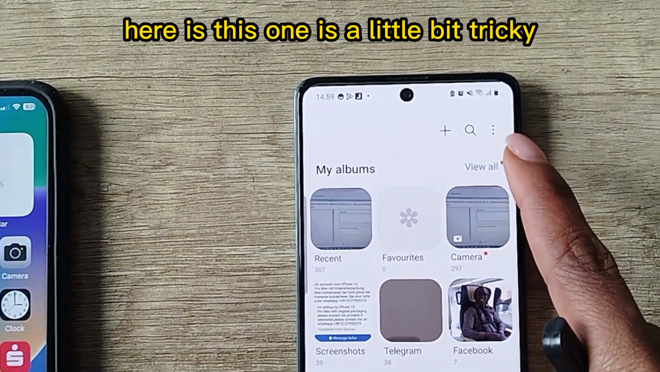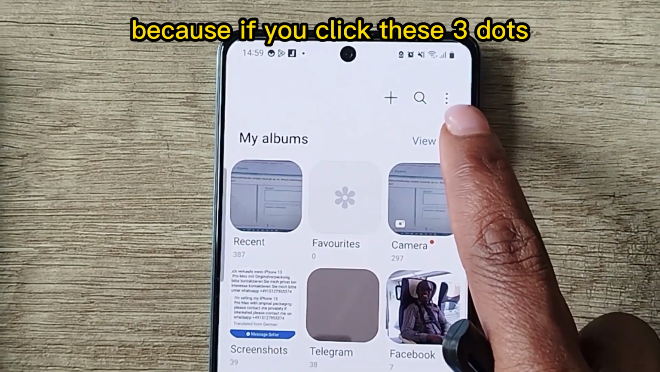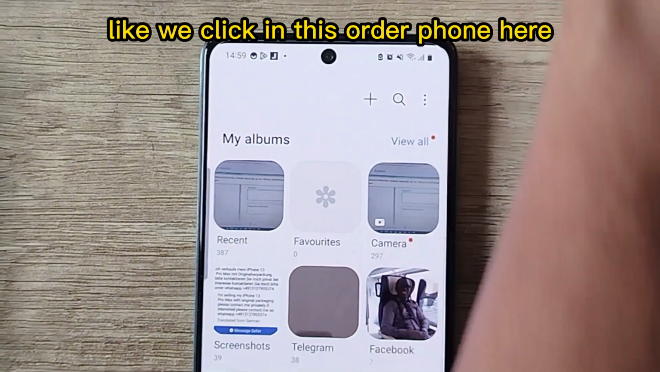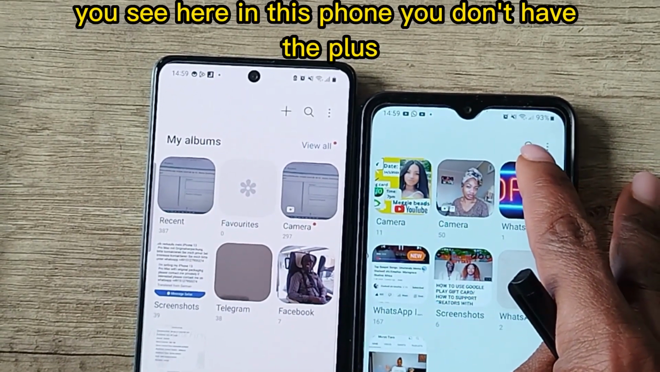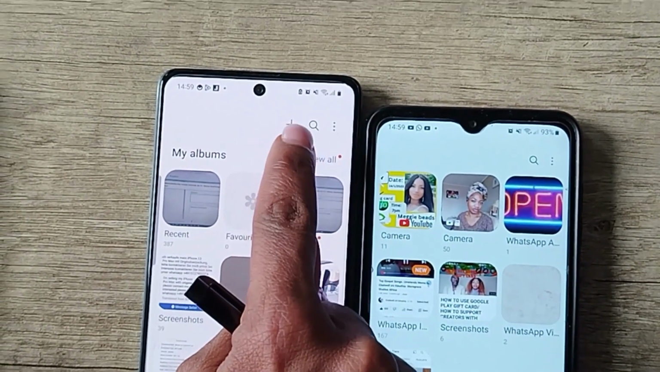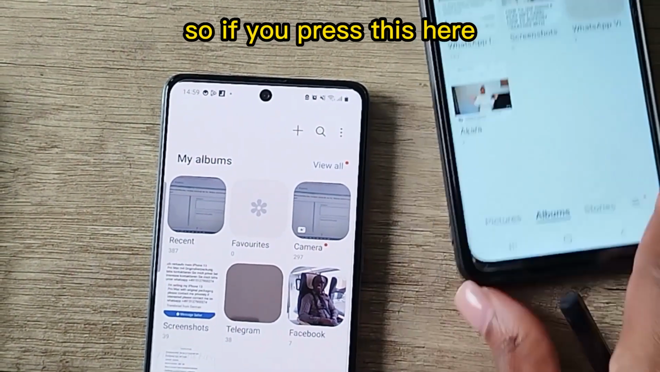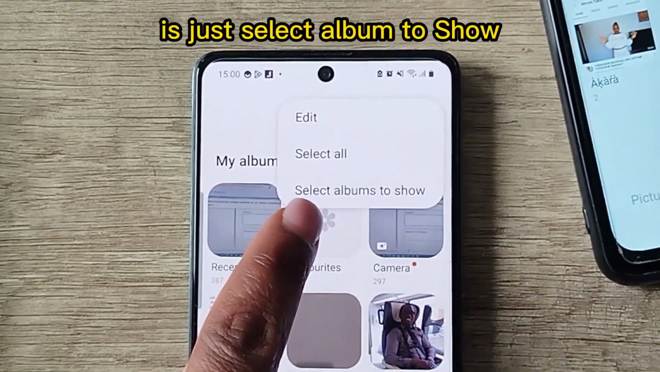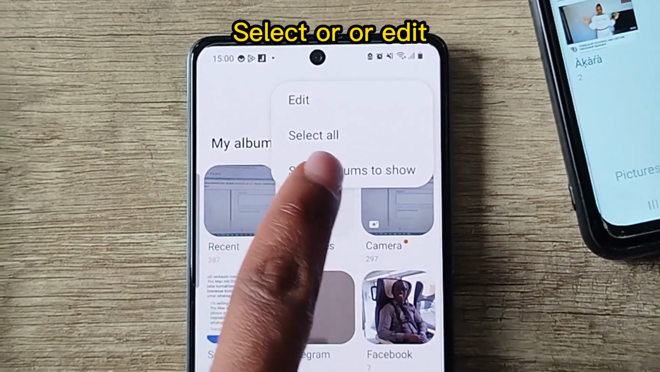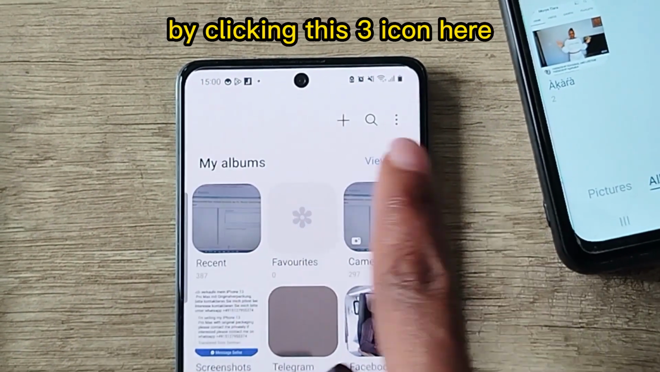This one is a little bit tricky, because if you click these three dots like we clicked in this other phone here, you see in this phone you don't have the plus sign here. You only have search and this icon. If you press this here, it's only select album to show, select all, or edit. So you will not be able to create an album by clicking this three-dot icon.